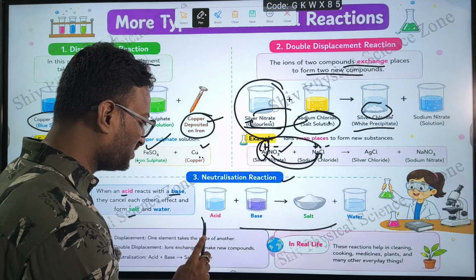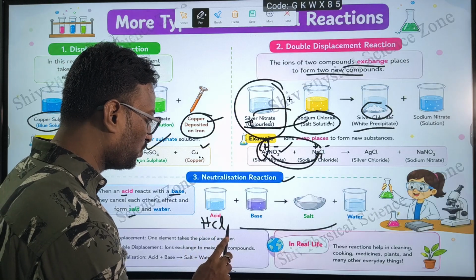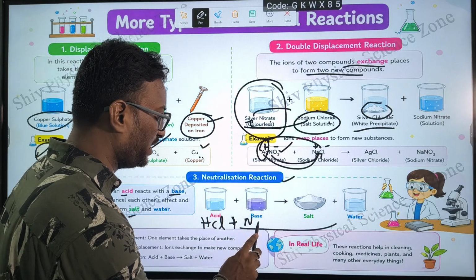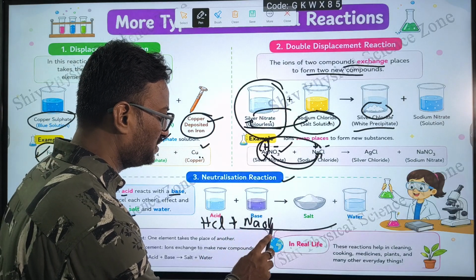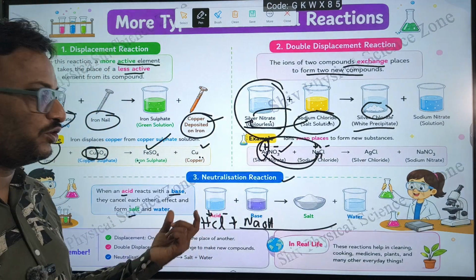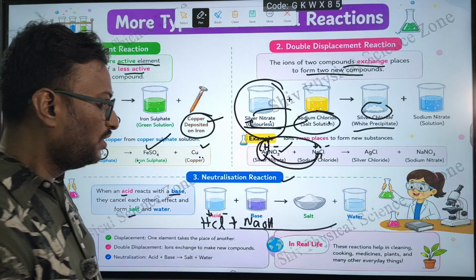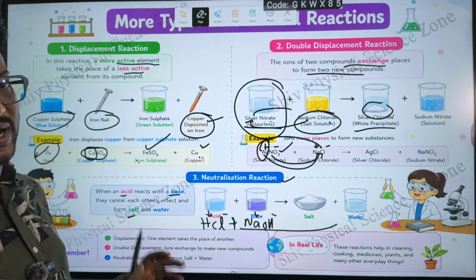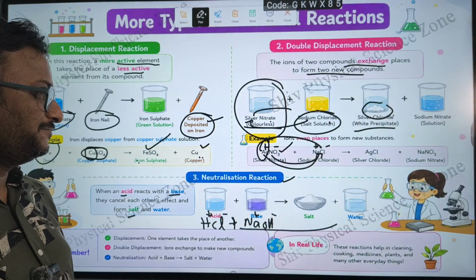We will take one example, HCl, hydrochloric acid. This is an acid. It reacts with a base, NaOH. Actually, H plus and Cl minus are present in HCl, and Na plus and OH minus combine together to form the base.